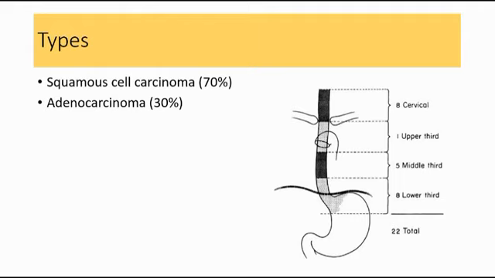So we can see in this picture here, the esophagus is divided into three segments, which are the upper third, middle third, and lower third. So overall, 10% of cancers occur in the upper third, 60% in the middle third, and 30% in the lower third, which is mostly adenocarcinoma.